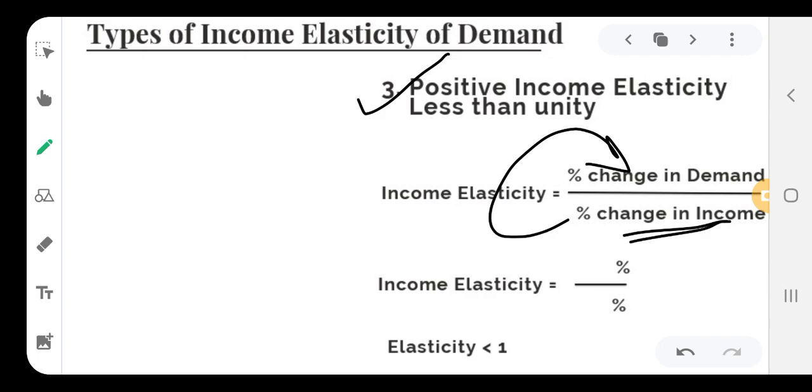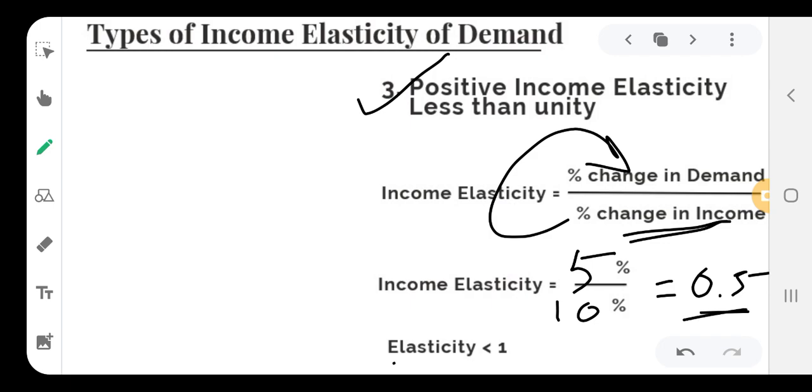In our example, in case the proportionate change in income is 10%, and this 10% change in income brings a change in demand by 5%, then the answer will become 0.5, which is less than 1 but positive.